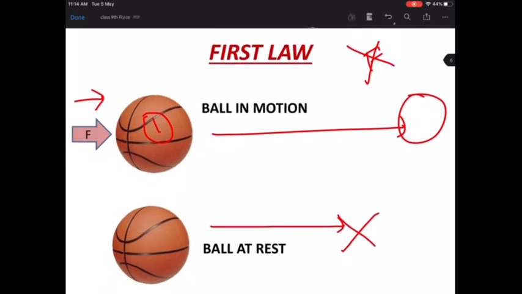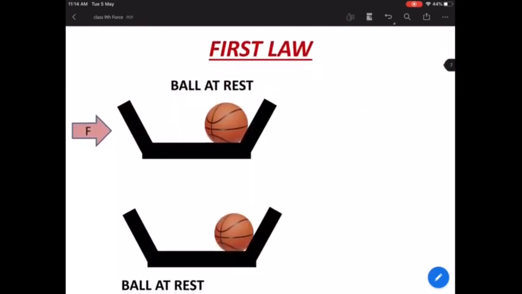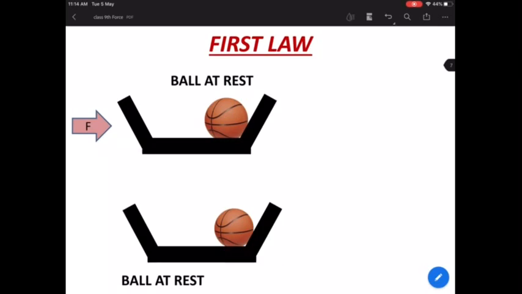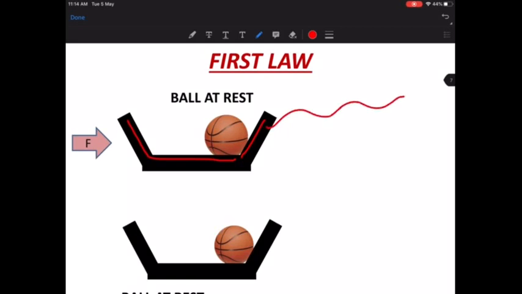Okay, so now that you understand this basic thing, one more question. I will come to the first law and the statement. Now suppose you have a trolley, this black thing that you see here, and you're pulling this trolley towards the right. The ball is inside the trolley and the ball is initially stationary. Fine. So if you pull this trolley, what is going to happen to the ball?